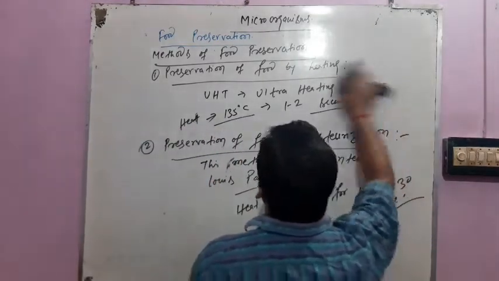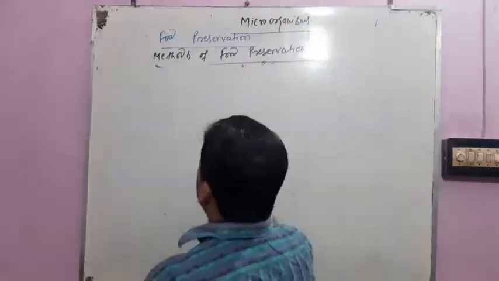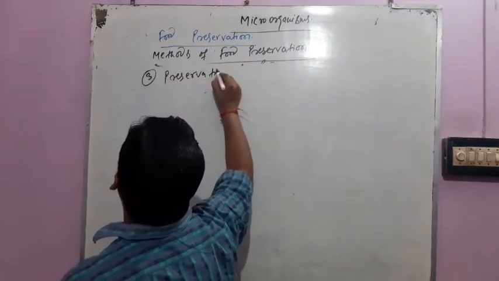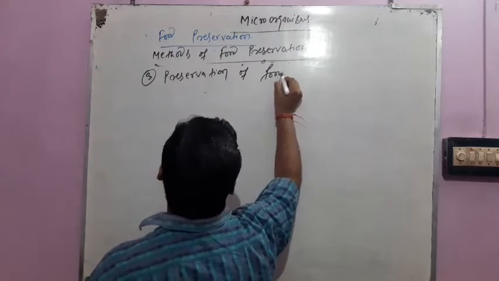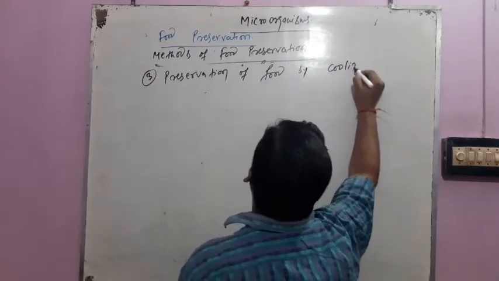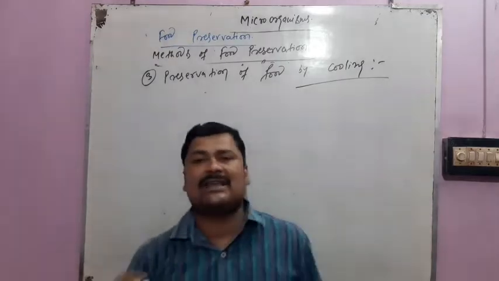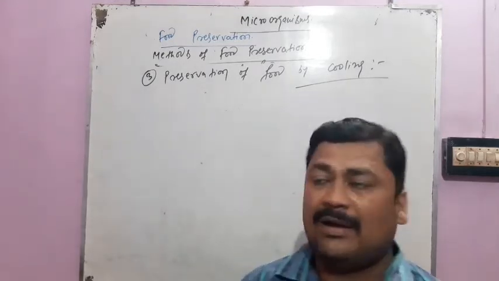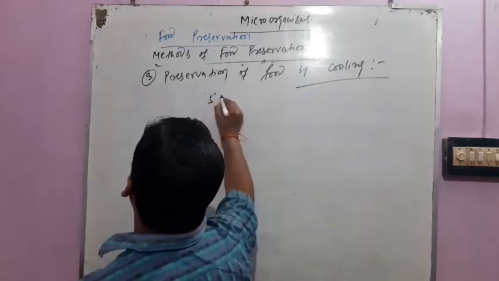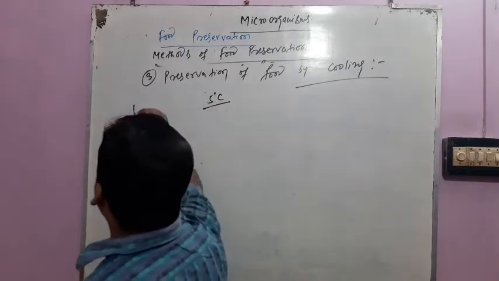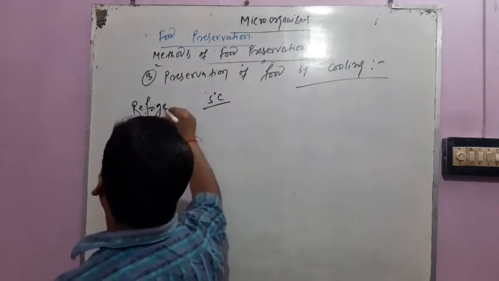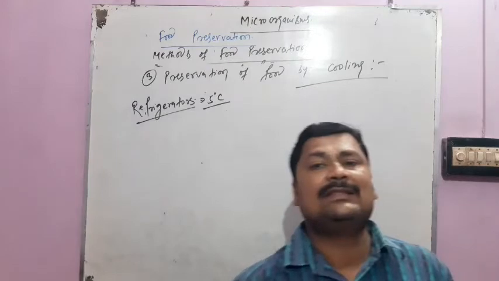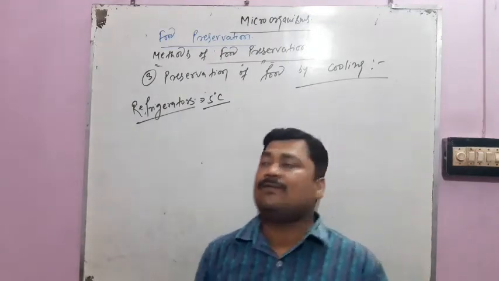The third method of preserving food is preservation of food by cooling. As we know, we use refrigerators in our homes to prevent our food from spoiling. When we keep our food in a refrigerator at 5 degrees Celsius, we can prevent it from spoiling for a few days.